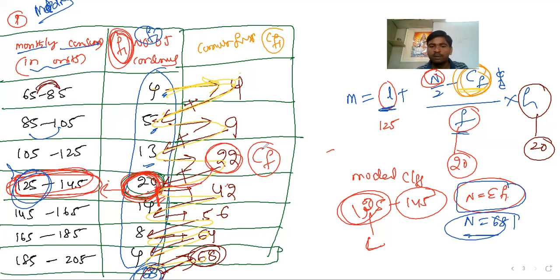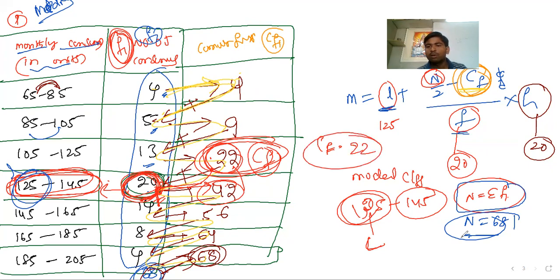So you should take the previous one. Please remember, this is the frequency F. After that, you can make the cumulative frequency table. The value above it is the cumulative frequency CF. How much is the CF? Don't take this one, take this one. You can take 22 as the answer. So the cumulative frequency is 22. I think you got all the answers.